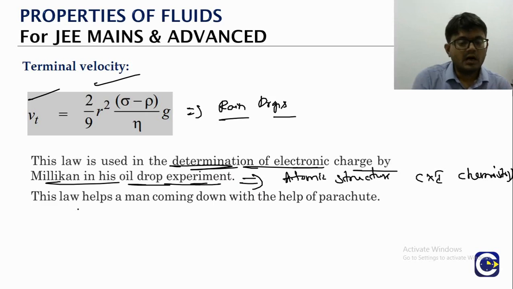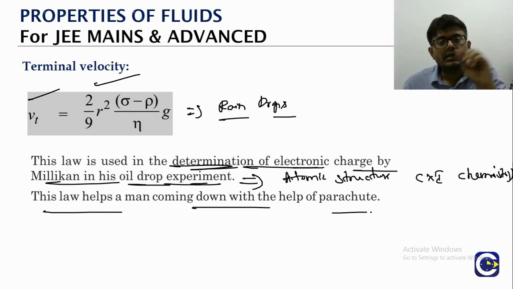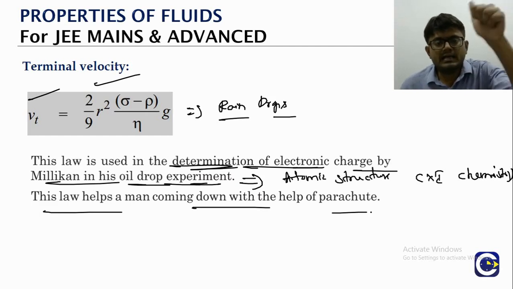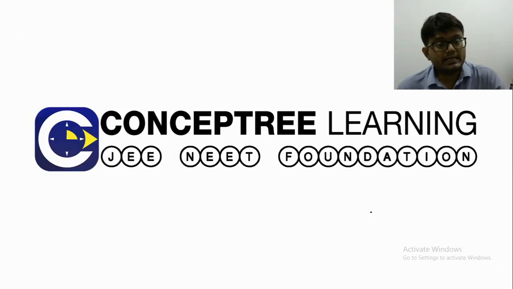Okay. Also, when we are using a parachute, terminal velocity calculations are done to estimate the safety levels, because when a person is falling using a parachute, he would be attaining the terminal velocity. Unless there is a deceleration or a negative acceleration, he would usually come down with what? Terminal velocity. So while we look at the design of the parachute, we'll have to consider these terminal velocity calculations. So this is about the terminal velocity and its application.